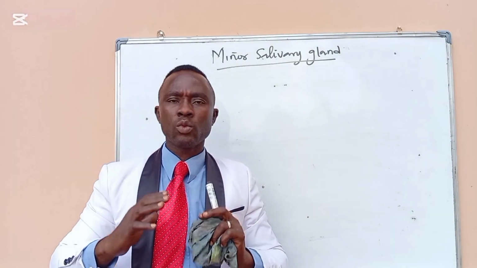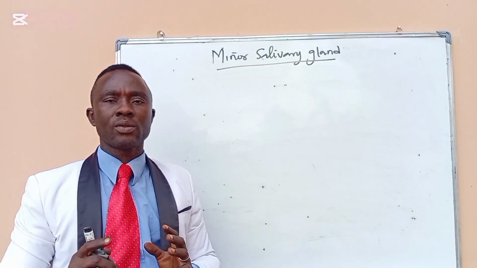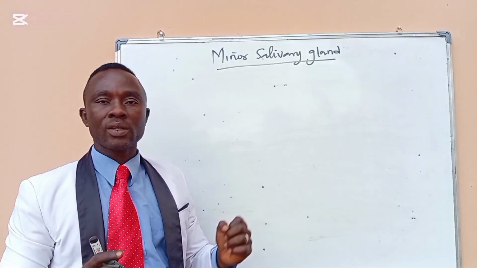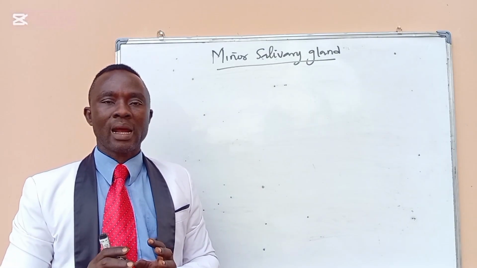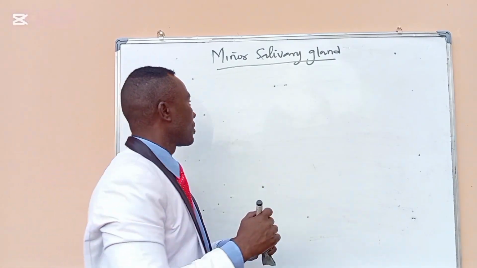They are found within the oral cavity. Remember, the major is not found within the oral cavity, but the minor salivary glands are found within the oral cavity. There are 5 of the minor salivary glands.